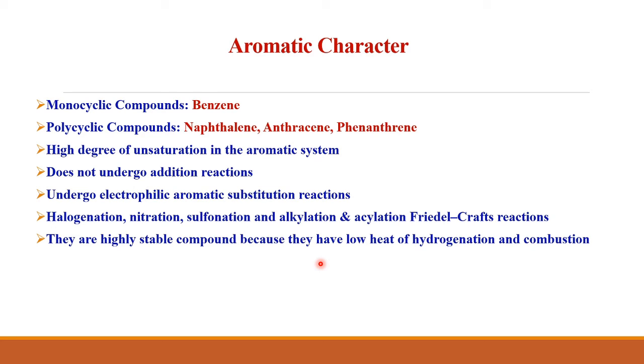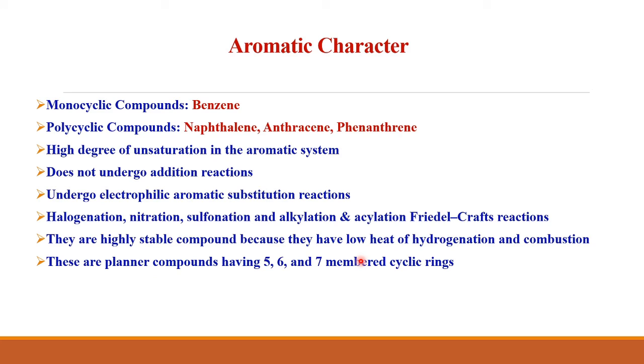For example, benzene has a lower heat of hydrogenation and lower heat of combustion than expected. The hypothetical structure for benzene is 1,3,5-hexatriene, which has a higher heat of hydrogenation and higher heat of combustion than benzene.